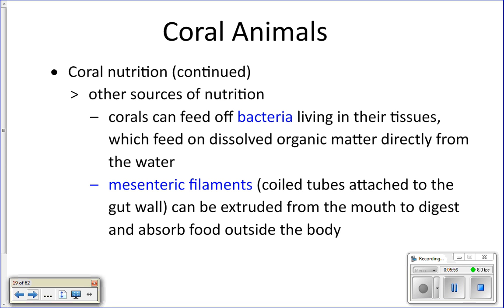Okay. They also have these things called mesenteric filaments. Those are actually coiled tubes inside of their gut, in their gastrovascular cavity, and they can extrude those out of their mouth and digest things outside of their body.